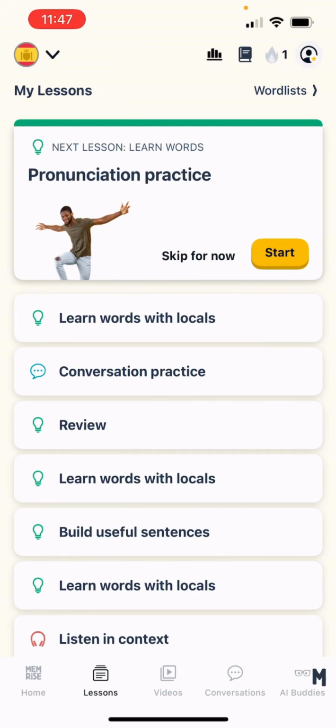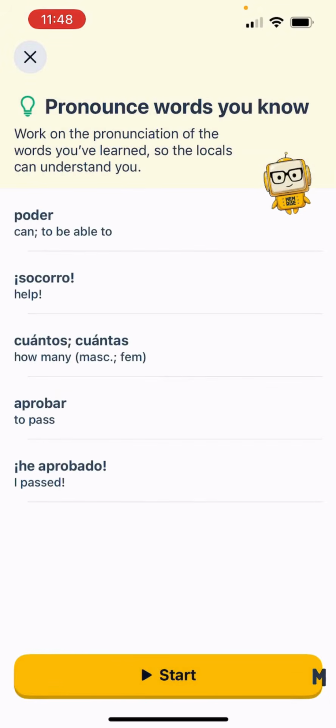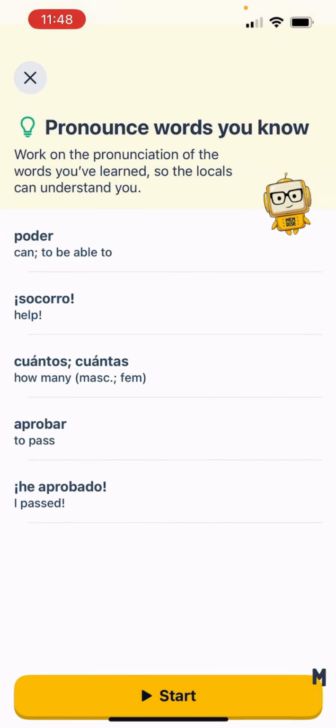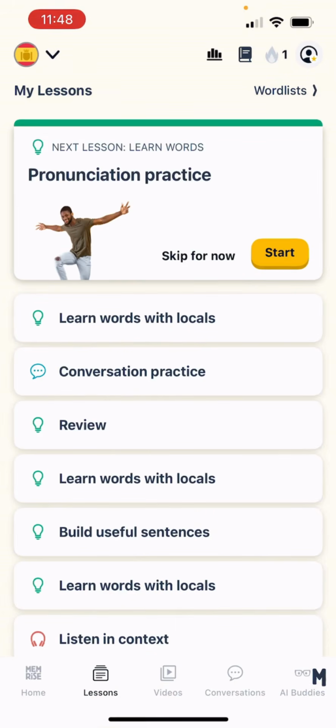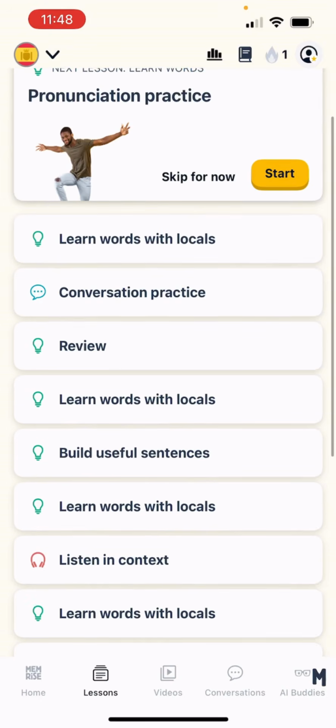So we have pronunciation, we have learning new words with locals, we have review the words. All of this forms the learn part of the loop, where you gather more and more new words and how to say them properly. We also have immerse, which here, as you can see, under the lessons, has listen and context.